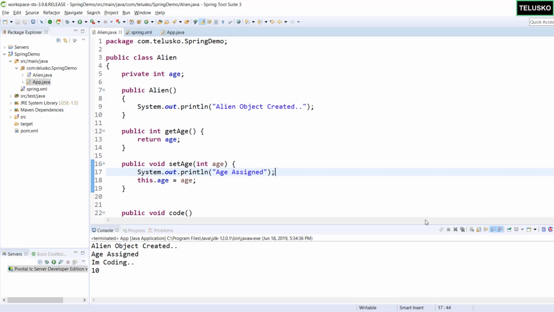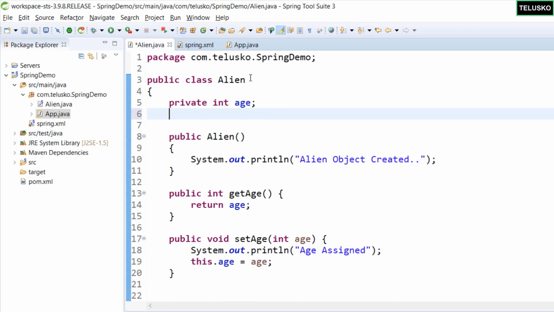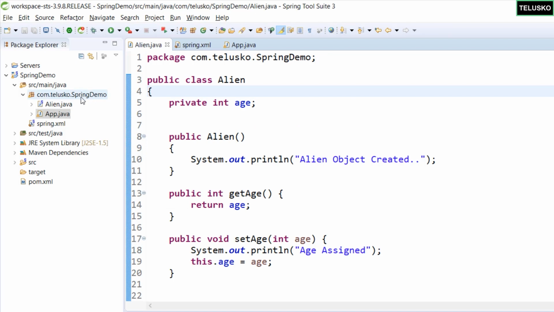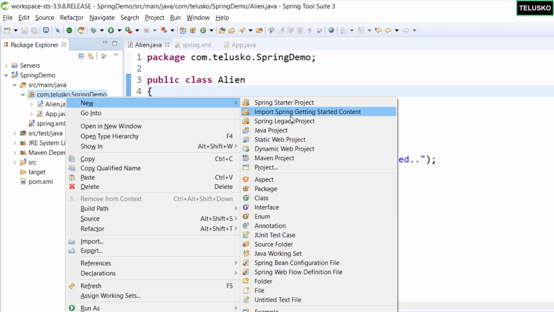So now it's time to have a reference type here, because what we have done in alien is we have a variable which is of type int. But what if you have a reference type? What it will affect is this spring.xml file, because here you can see we have a property which is age, and then we are giving a value with an attribute which is value itself. Now to explain that, I will create a simple class, because every alien needs a laptop to code, right?